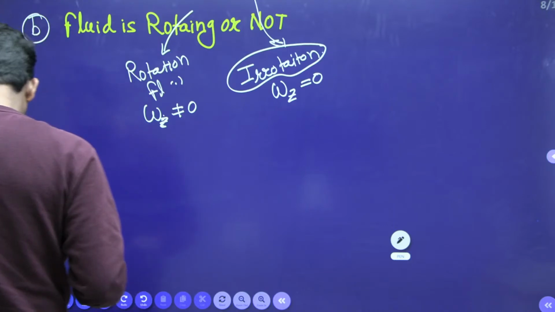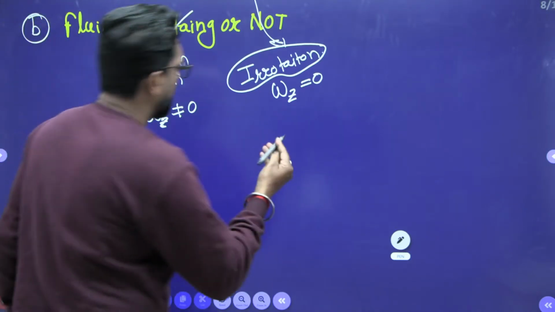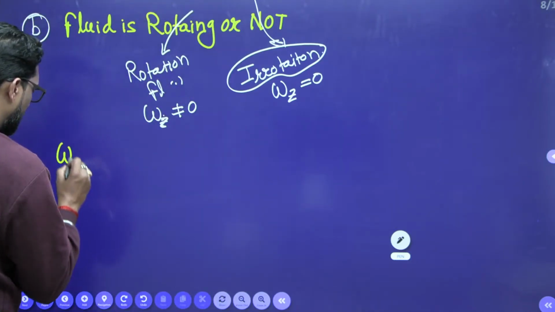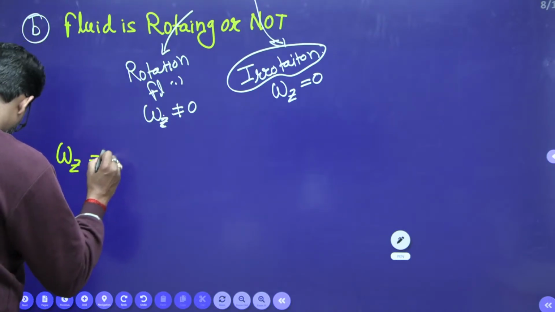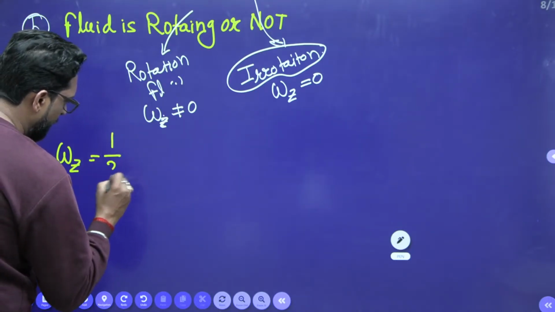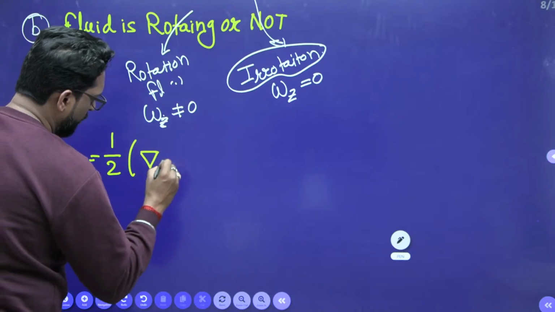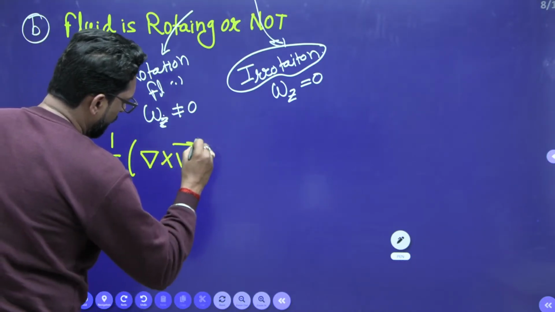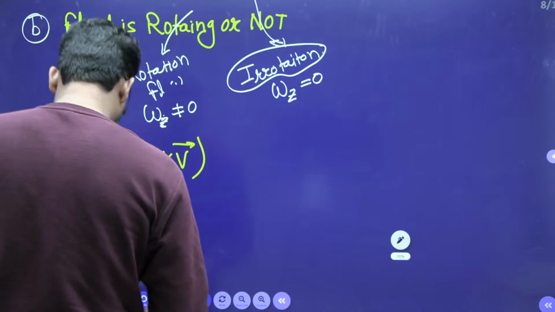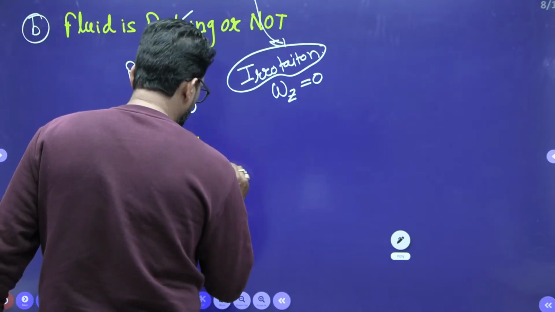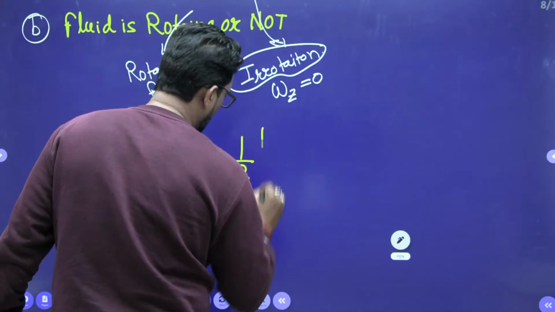So we have to check omega z. What is omega z? Half into the vorticity vector. This is your vorticity, and this is your half. How to calculate?